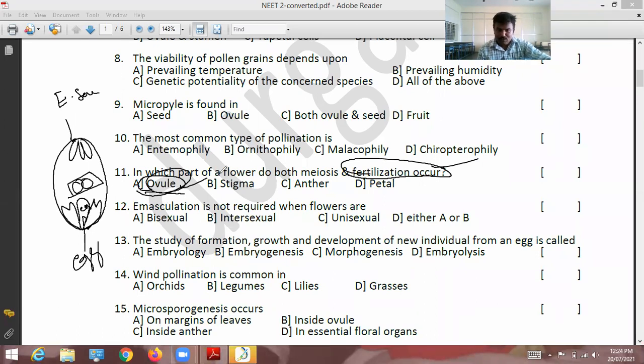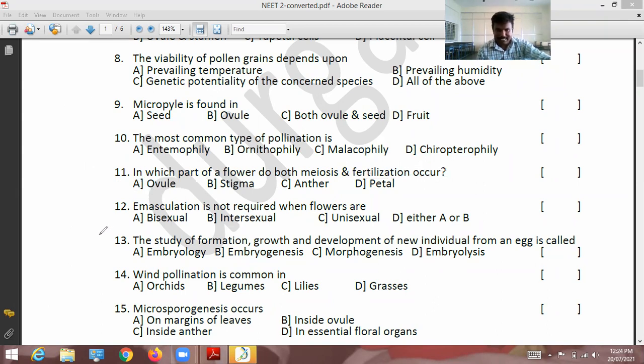So ovule is the correct option. Already you said, okay, correct it is. Next: emasculation is not required when flowers are... So first of all, what is emasculation? See, 12th question option C, Aishwarya. Yes, very good. Already you said the answer. For those who don't know, I am saying: removal of anther from the stamen.